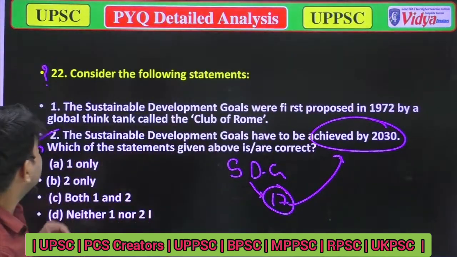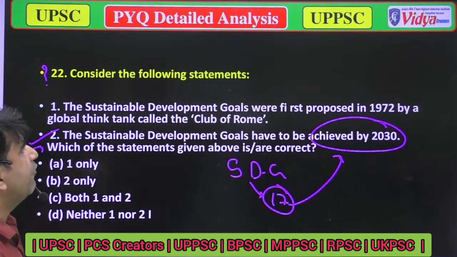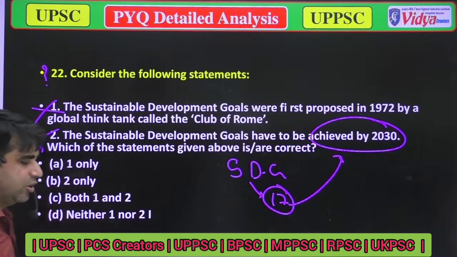Option A, the sustainable development goals were first proposed in 1972 by a global think tank called Club of Rome. Option A is wrong. Why is it wrong?